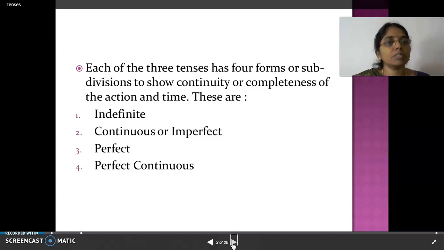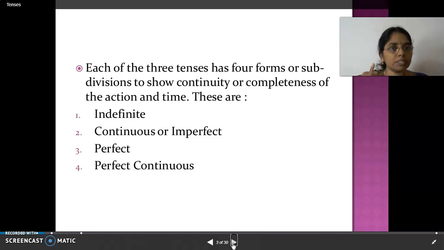So now the same simple, I am saying this as indefinite. The word alone changes. When the standard grows, words also should change, right? Instead of simple, I am using the word indefinite. Continuous, I may use the word continuous or I may use the word imperfect. The third is perfect and the fourth one is perfect continuous. What are the four subdivisions here? Indefinite or simple, continuous or imperfect, third one is perfect and fourth is perfect continuous.